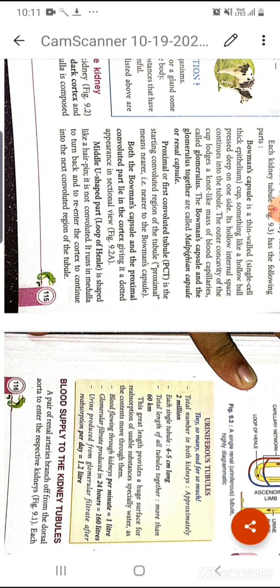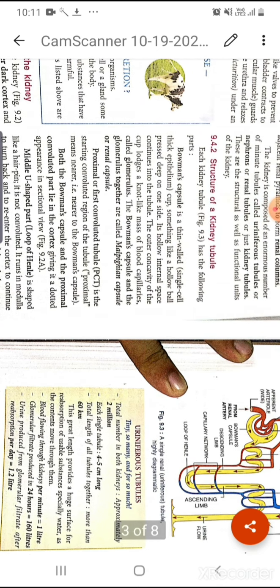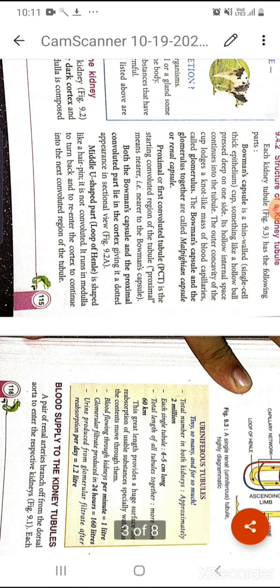So as the outer part of the kidney, that means this structure of the kidney tubule, this thread-like structure which we can see there, it starts from the outer cortex of the kidney. Means this Malpighian corpuscle and this proximal convoluted tubule just lie in the cortex part.